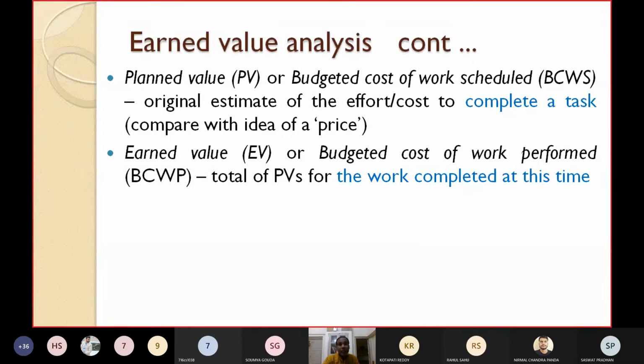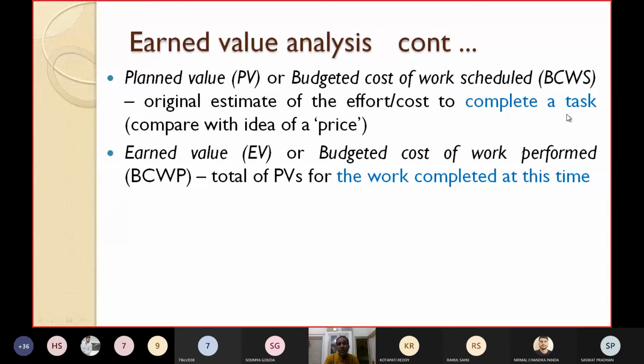So planned value is defined as the original estimate of what? The original estimate of the effort or cost to complete a task. It is highlighted: to complete a task. So for completing a task, what is the original estimate of the effort or cost? That you can call planned value. This is completing a task.